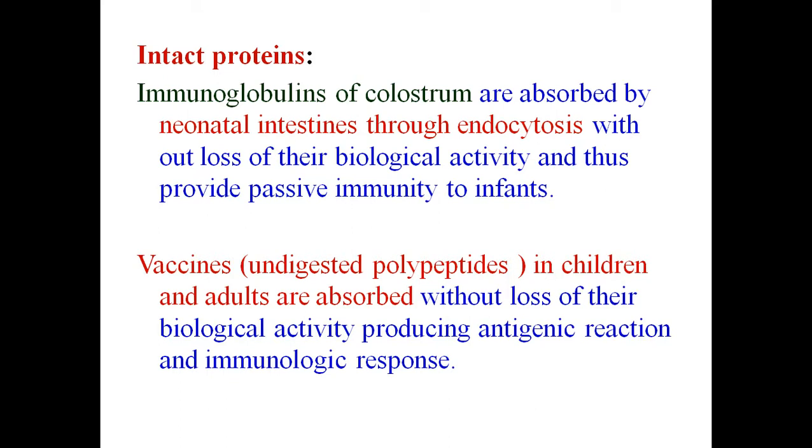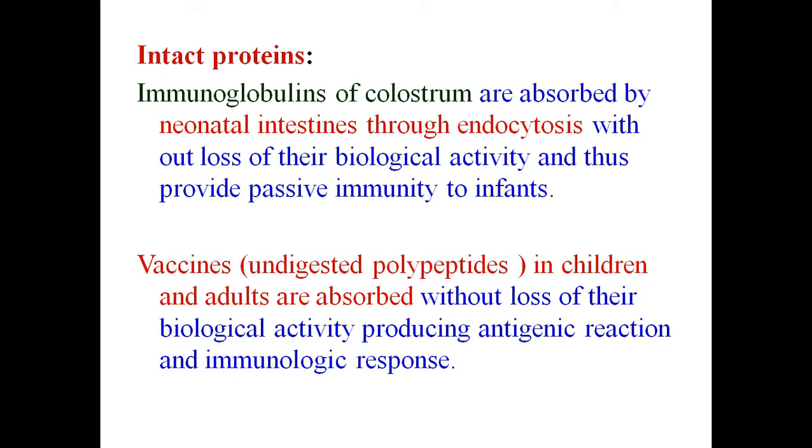This colostrum consists of a lot of immunoglobulins which will give protection to the baby after the feeding. So this colostrum consists of a lot of immunoglobulins which are very essential for the development of immunity to the baby.